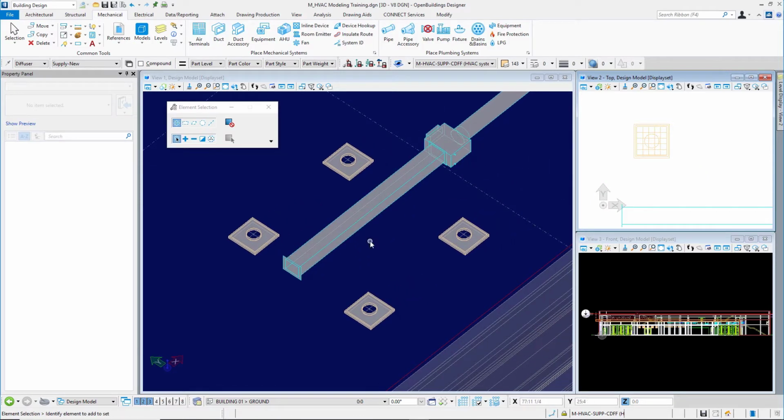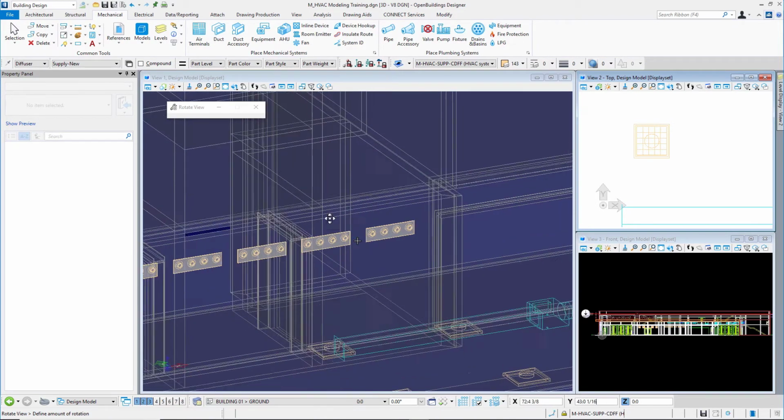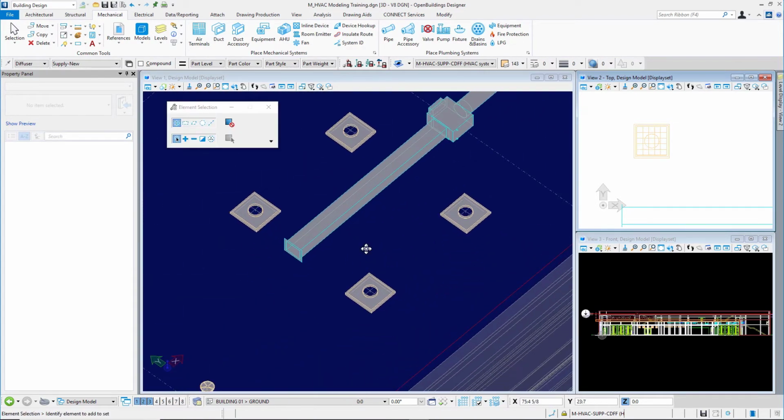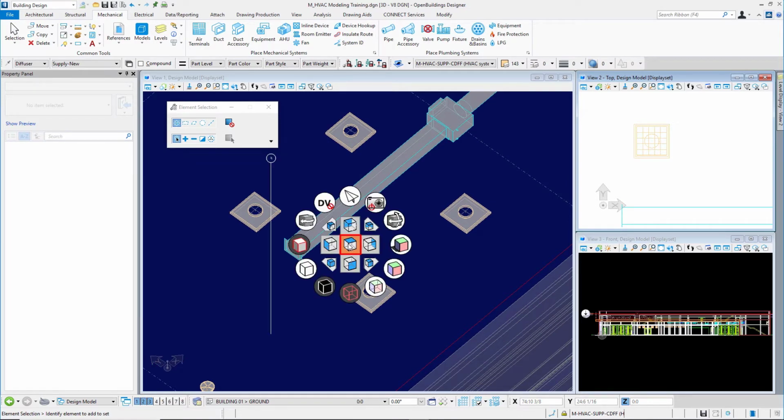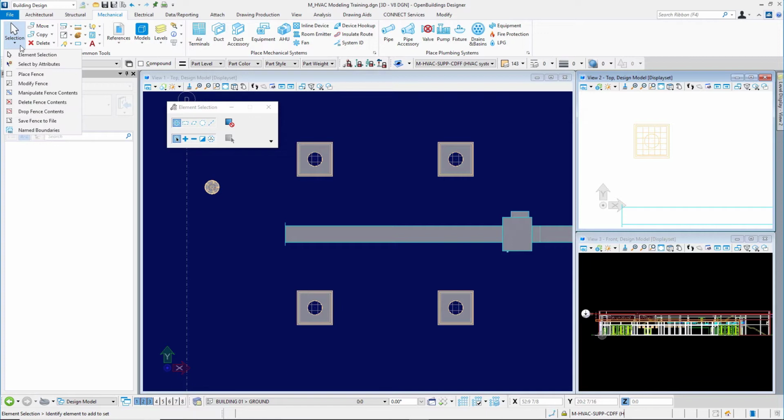So we see here, if I rotate my view 1 here, how I've got the ductwork and those air terminals placed. I'm going to rotate my view 1 to a top orientation. And there's an option here where we can place a fence. In the ribbon interface, we have this set of common tools. One of our selection tools is to place a fence. So I'll come over here, pop open the list, select place fence.